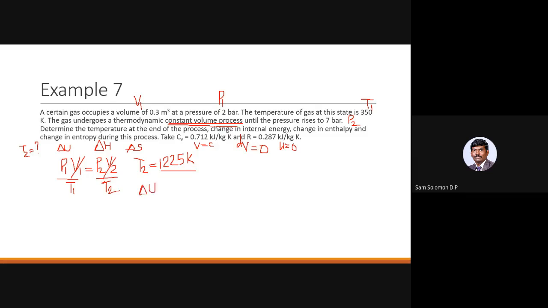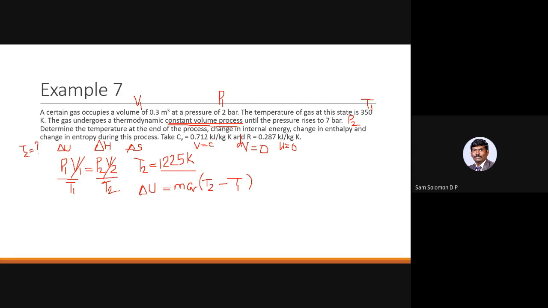It is m Cv into T2 minus T1. Okay, we know the value of T2, we know the value of T1, we know the value of Cv. Cv is given to you in the problem as 0.712 kilojoule. So when you substitute in the problem, multiply it with 10 to the power 3 and make it as joules. Don't forget to do that. So it is 712. What about the mass? Do we know the mass? Mass is not given to us straight away in the problem.